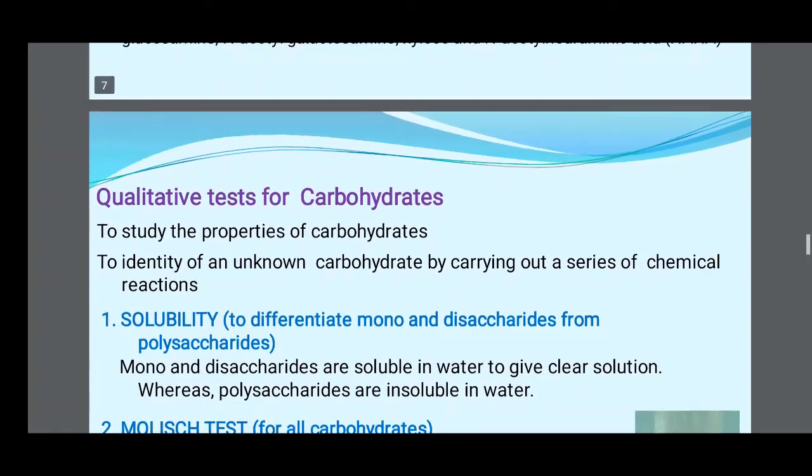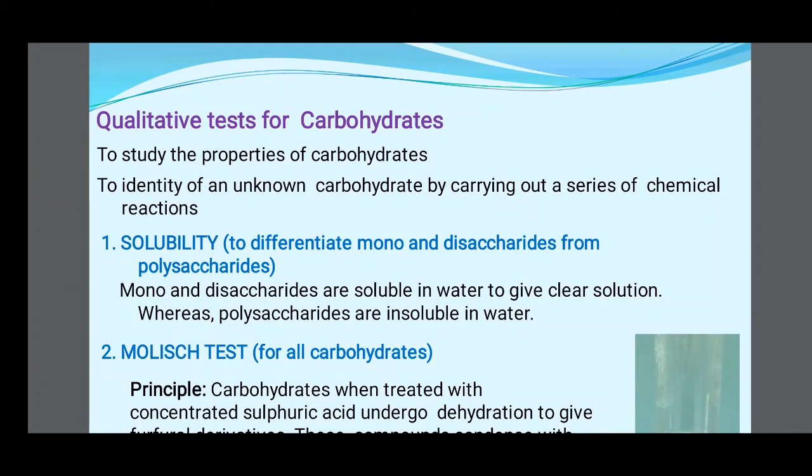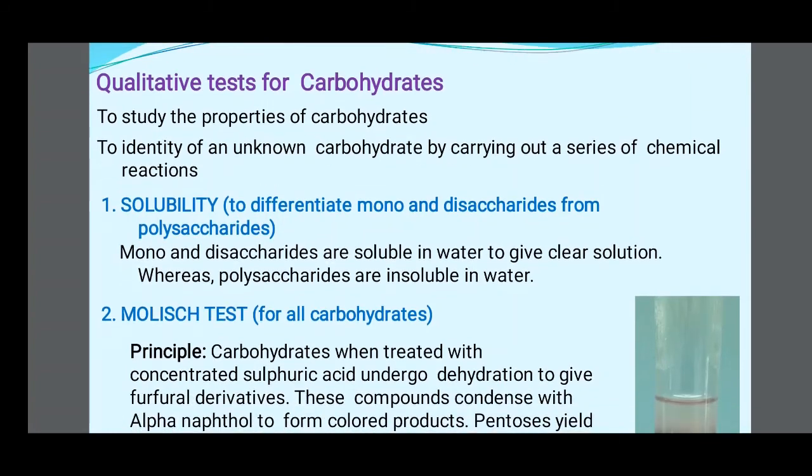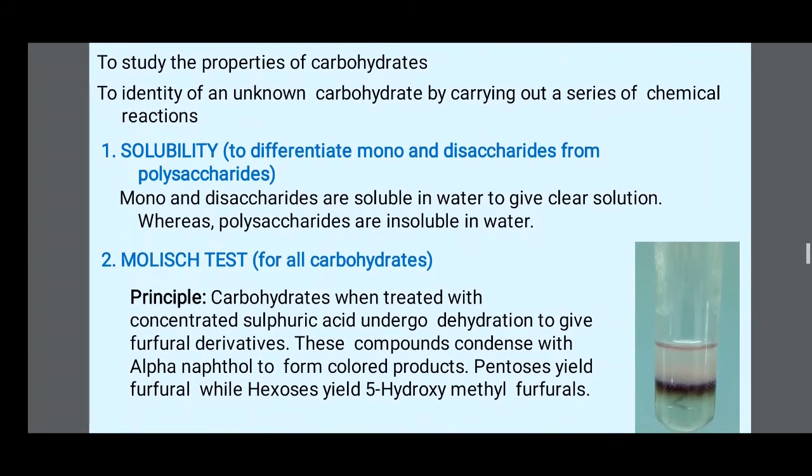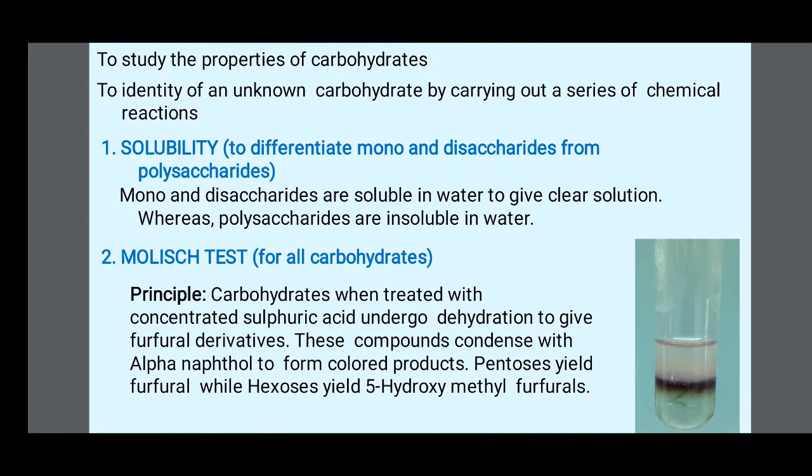Then qualitative tests of carbohydrates. The aim is to study the properties of carbohydrates and to identify an unknown carbohydrate by carrying out a series of chemical reactions. First, solubility, used to differentiate mono and disaccharides from polysaccharides. Mono and disaccharides are soluble in water to give a clear solution, whereas polysaccharides are insoluble in water. Then Molisch test for all carbohydrates.